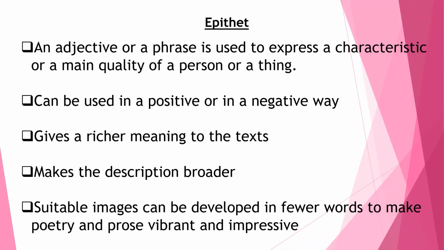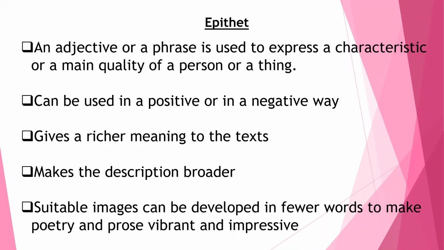So moving on to epithet. When an adjective or a phrase is used to express a characteristic of a person or a thing, the figure of speech is epithet. I'll repeat. When an adjective or a phrase is used to express a characteristic of a person or a thing, the figure of speech is epithet. The adjective can be used in a positive or a negative way. It depends on what the speaker will choose to do.